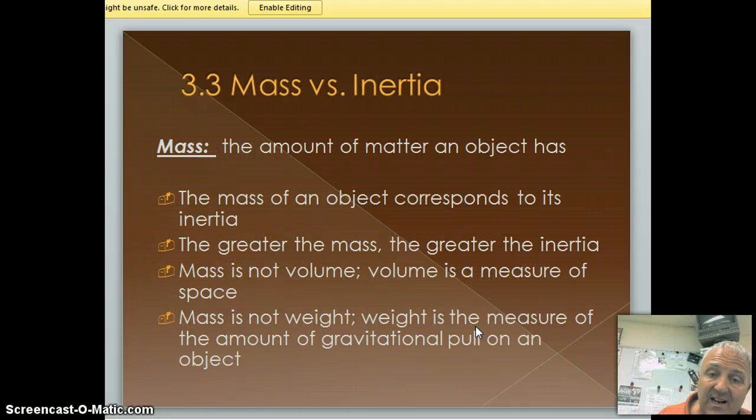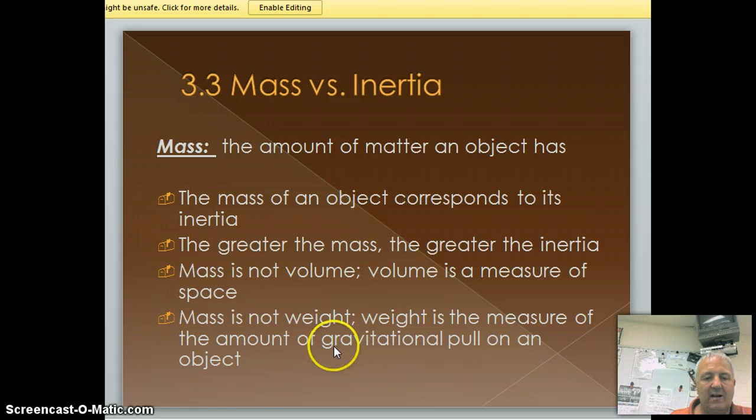Now, mass and inertia. Okay, remember in our first Newton's first law, we talked about inertia. Well, mass is the amount of matter an object has. All right, so we can see that the more mass, the more inertia. Now, I want to make sure that we get this last one down here. Mass is not weight. Weight is the force of gravity.